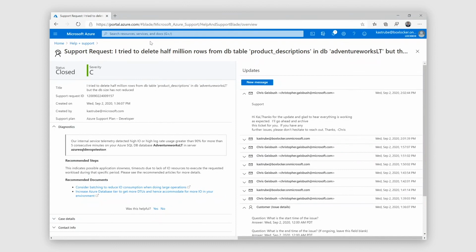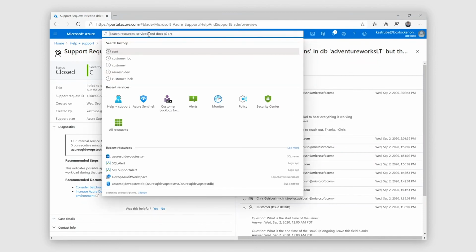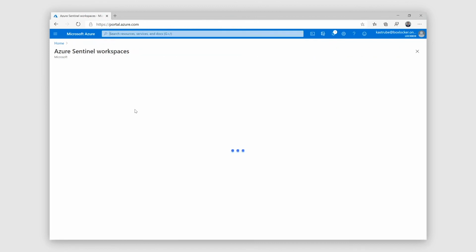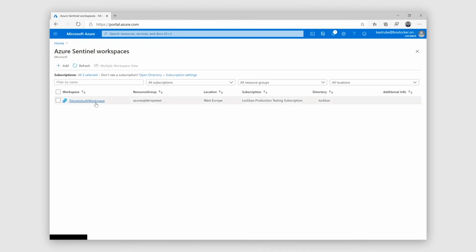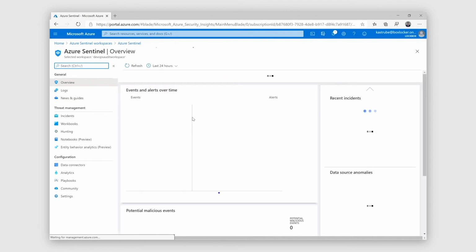So now that the case has been resolved, with the new SQL DevOps audit log feature, we can see exactly what was done on the back end by that SQL engineer to help resolve our incident. So in our situation, as we showed at the beginning of the demo, we've configured these DevOps audit logs to be sent to a log analytics workspace. For us, that workspace is called DevOps Audit Workspace. And I brought that workspace into a Sentinel instance. So here in the Sentinel instance, I'm selecting the log analytics workspace I want to take a look at.